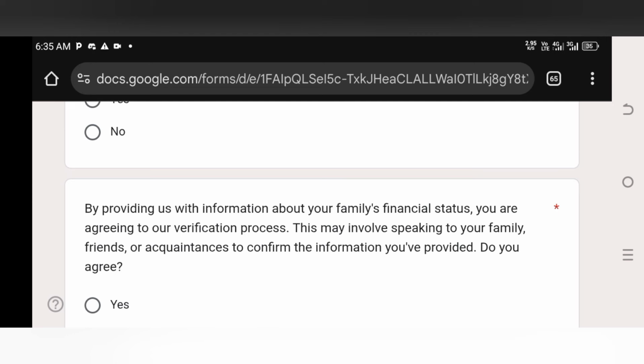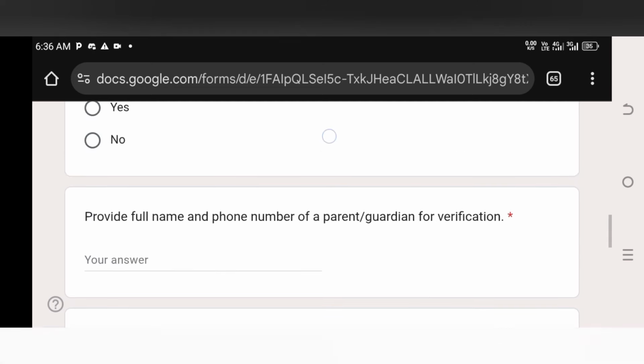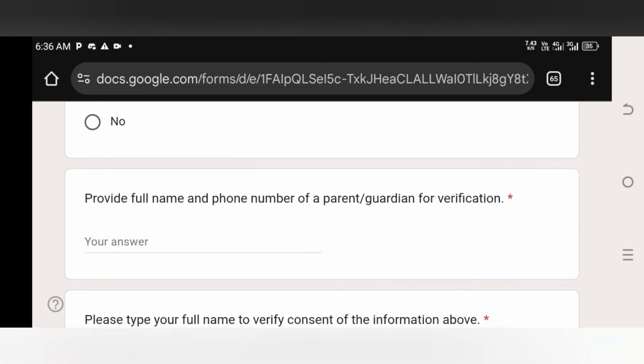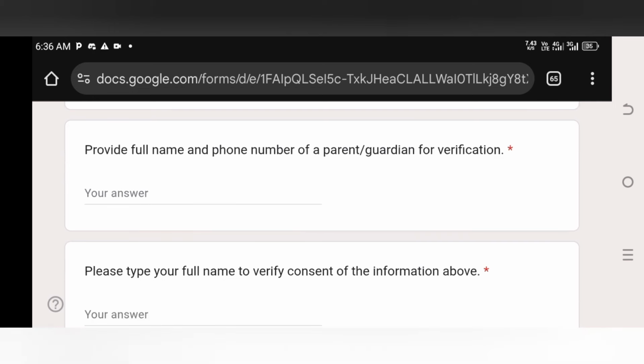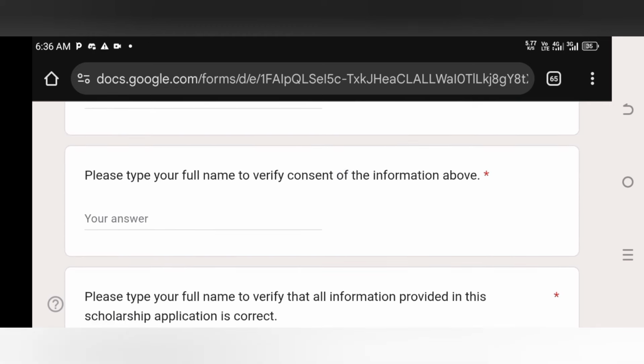Now, by providing them with information about your family's financial status, you are agreeing to a verification process. It may involve speaking to your family, friends, or acquaintances to confirm the information you've provided. So, do you agree? You have to click yes. This means that all the information you've provided about your financial status will be verified by speaking with your family, friends, or acquaintances. You have to provide the full name and phone number of a parent or guardian for verification. So you put their name there and their phone number as well. That's the most important part.